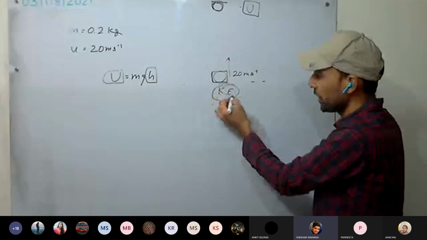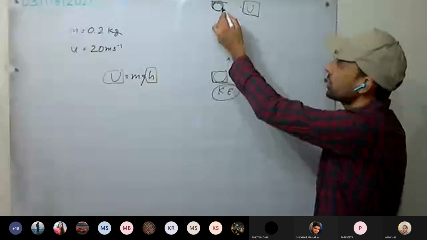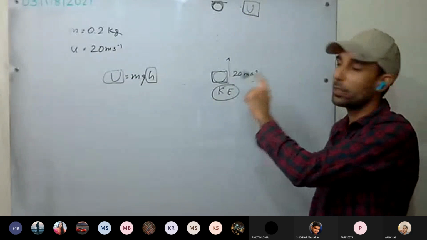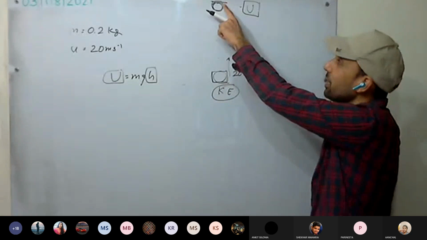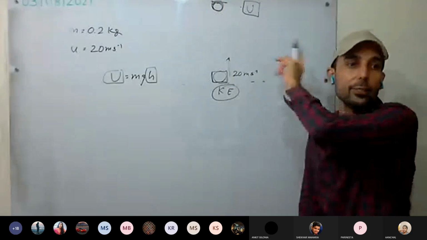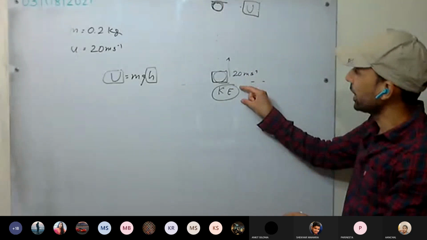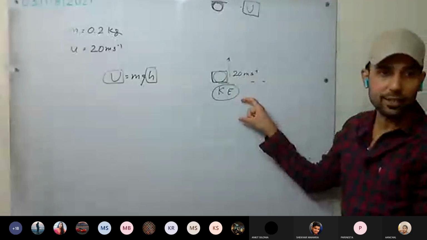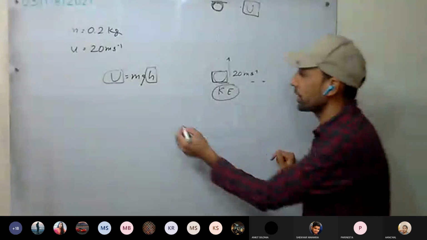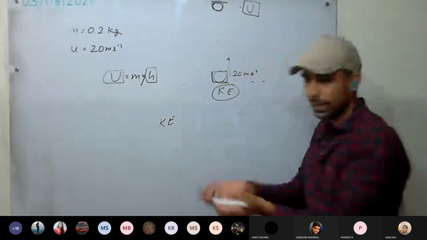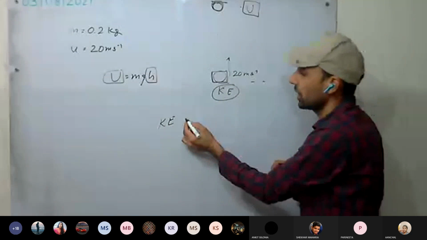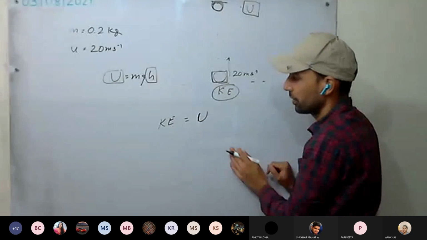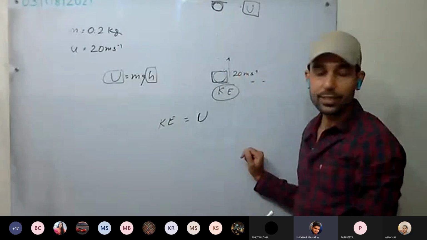At this point, it was stored as kinetic energy only. At this point, it is stored as potential energy only, because we have maximum potential energy here. So at this height, there will be no kinetic energy. It means all the kinetic energy has converted into potential energy. So they are numerically equal or not? They are equal. Kinetic energy at this point is equal to the potential energy at that point. Is this clear?